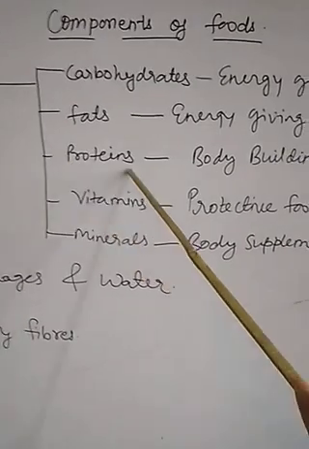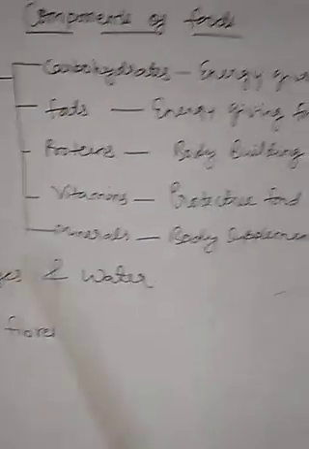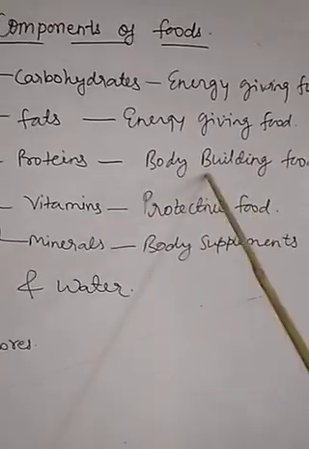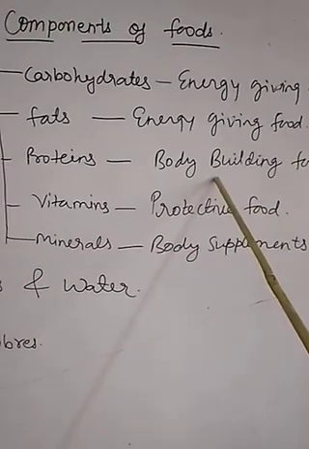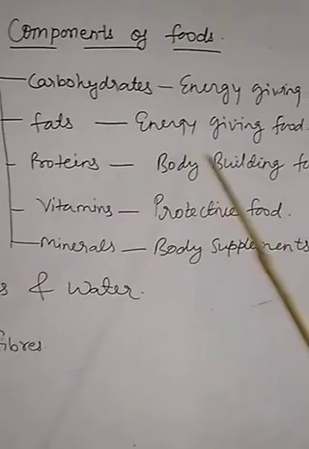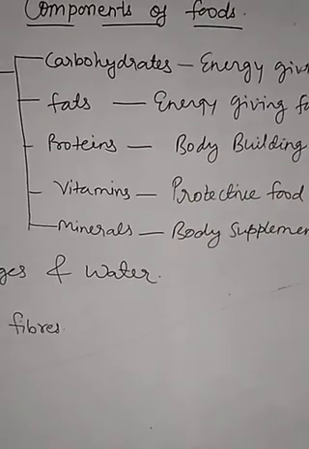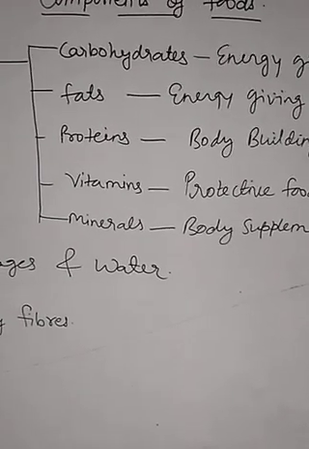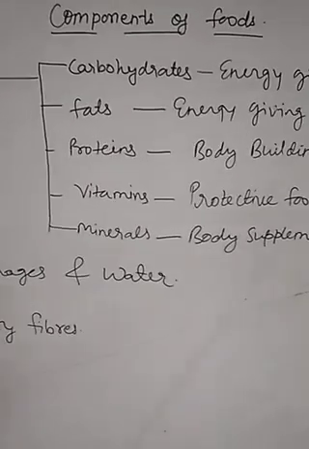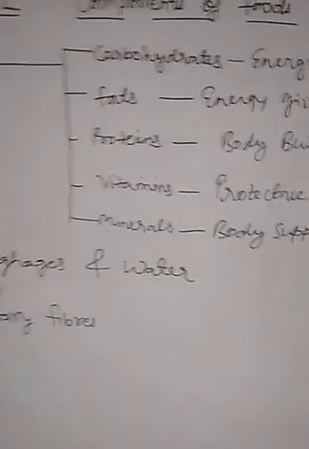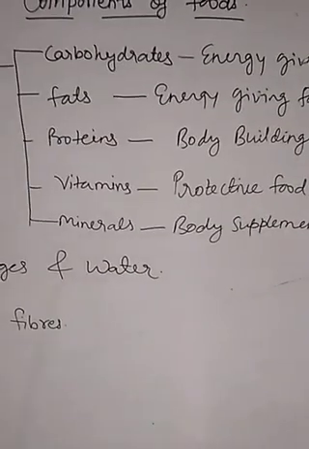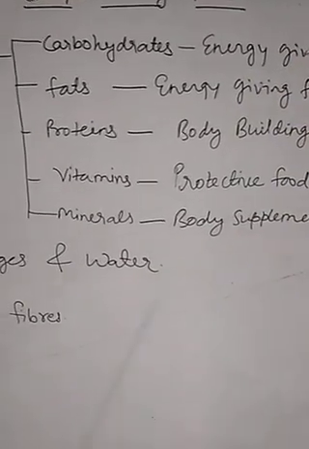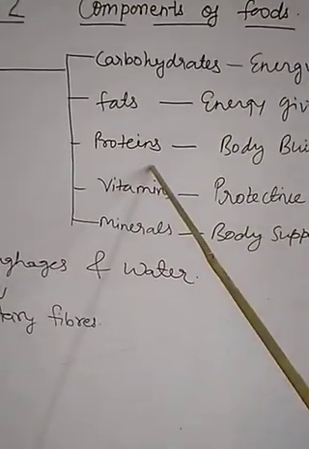Next one is protein. Proteins are known as the body building food, means they maintain our body and help the body to grow. They are present in milk products like cheese, butter, in meat, in egg, in green leafy vegetables. So children, all the children who are in the growing period need more protein in comparison to the adults.